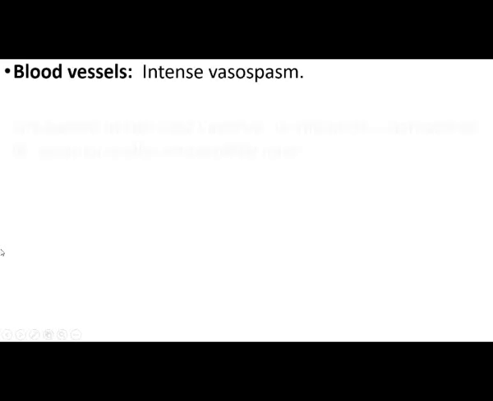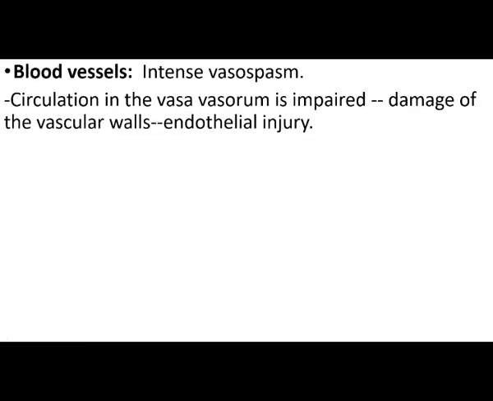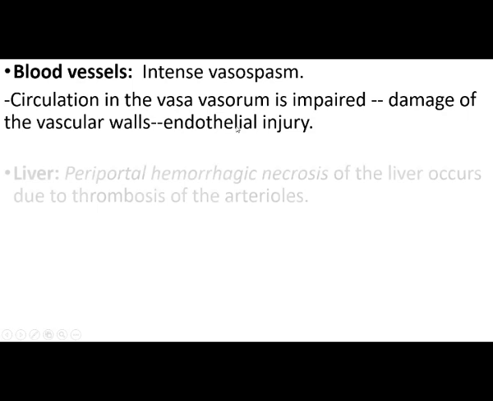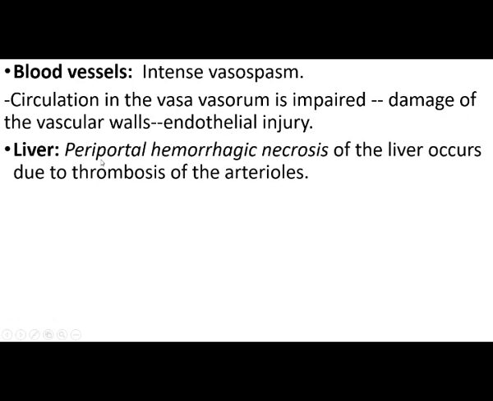Next, in the blood vessel, there is an increased or intense vasospasm, and circulation in the vasa vasorum is impaired, with damage of the vascular walls, and that causes endothelial injury. Then the liver: periportal hemorrhage and necrosis of the liver occur due to thrombosis of the arterioles, and there may be capsular hemorrhage.